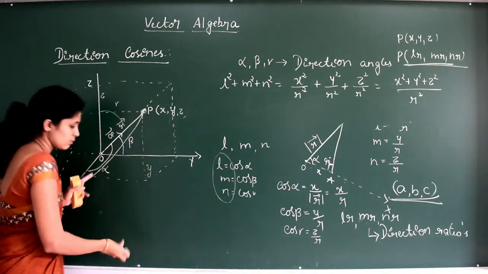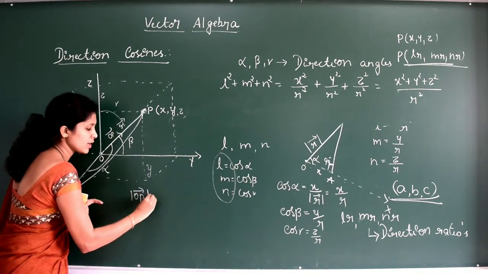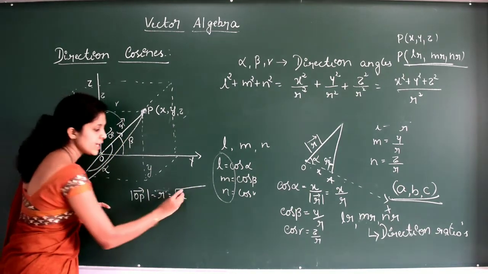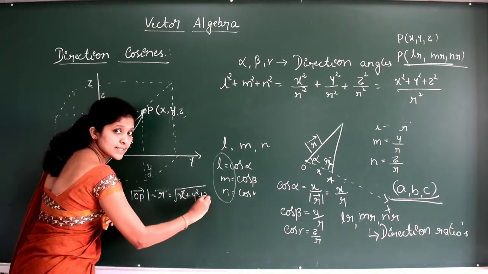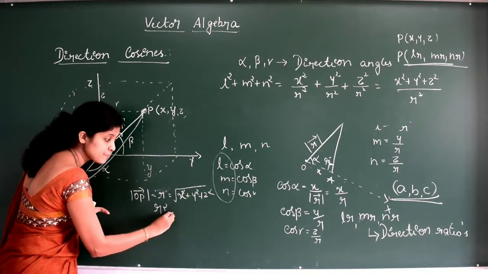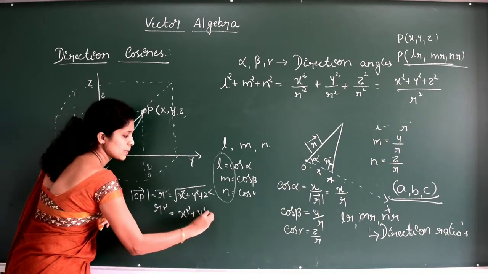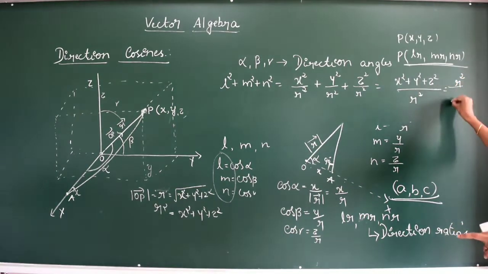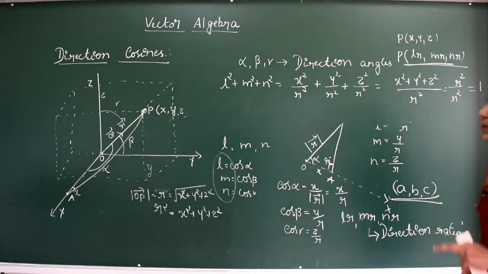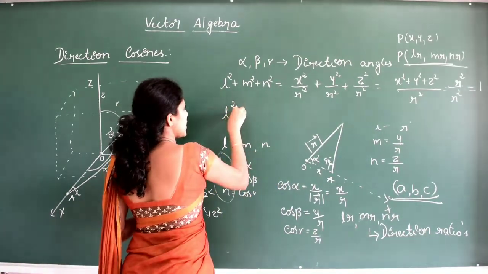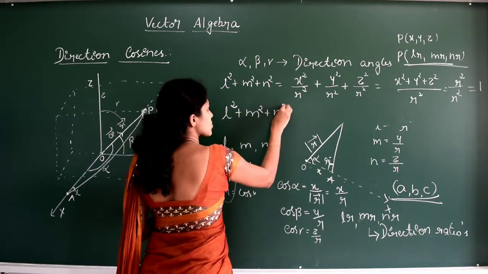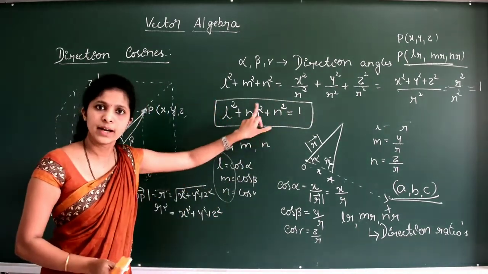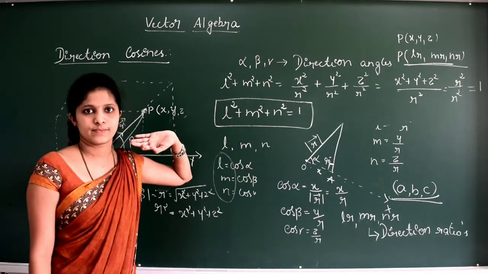The distance OP, the modulus of the OP vector or R vector, is defined as the distance, so we can represent R as the square root of x square plus y square plus Z square. So the value of R square will be equal to x square plus y square plus Z square. So we can write this as R square divided by R square, which is equal to 1. So you have to remember, L square plus M square plus N square is always equal to 1. Here L, M, N are the direction cosines.